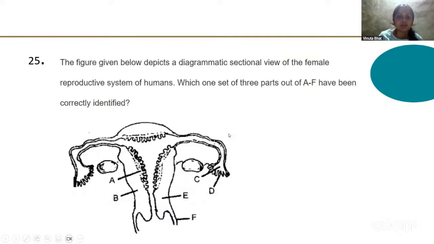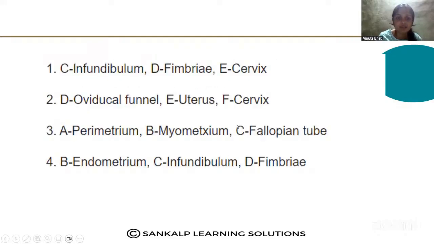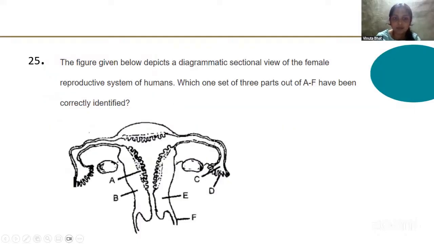Next question. The figure given below depicts the diagrammatic sectional view of the female reproductive system of humans. Which one set of three parts out of A to F has been correctly identified? Okay, so here options are given. C, the part C, that is the infundibulum. This is the funnel shaped structure. That is the correct one.